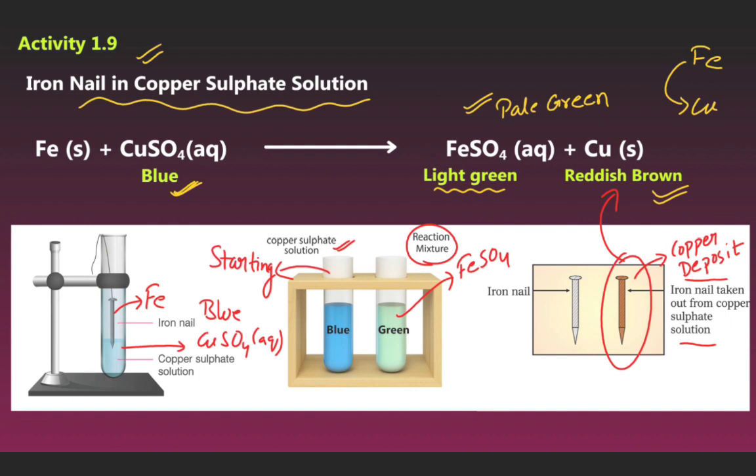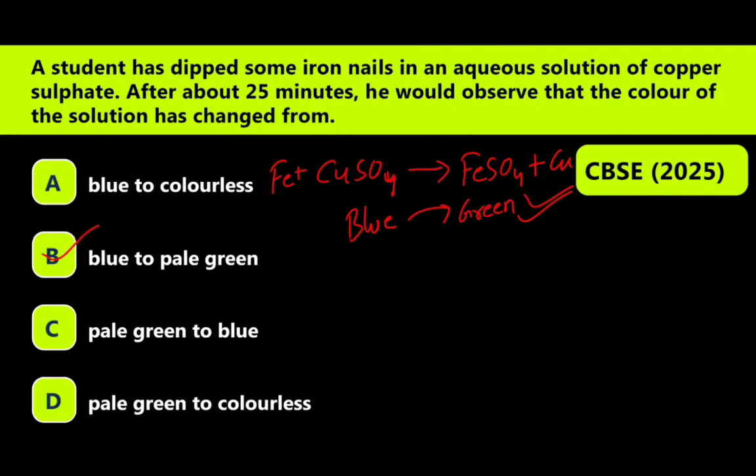So the blue color of the copper sulfate, straight blue color, now changes to green. The green color is the ferrous sulfate. Second, we can see the iron nail taken out of the copper sulfate solution. It has a reddish brown color.